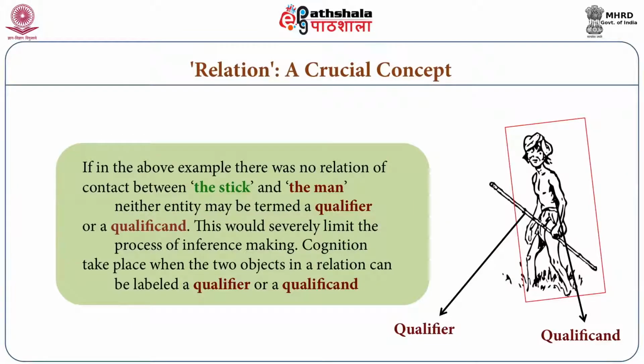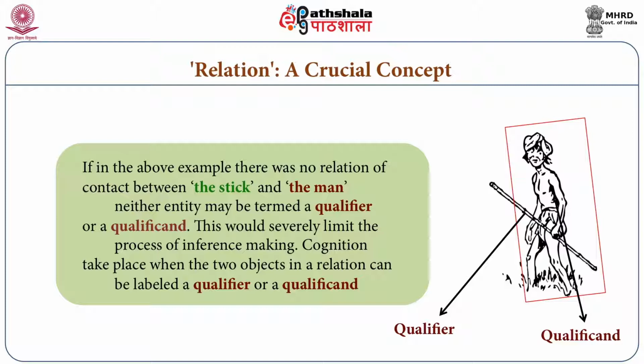If there hadn't been a relation between the stick and the man, that is, if there hadn't been contact between the stick and the man, you could not understand that the man is the qualificand and the stick is the qualifier. In this way, cognition takes place in this scenario only, when one thing is understood as a qualifier and another as a qualificand.